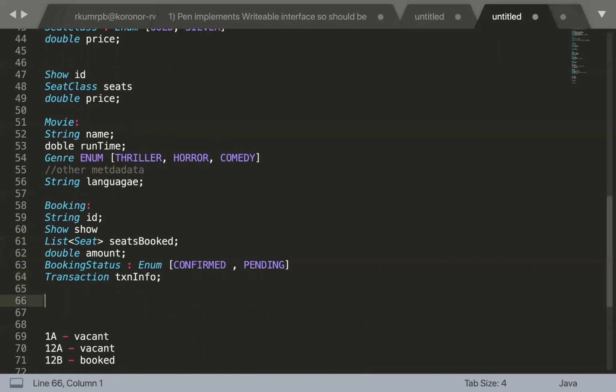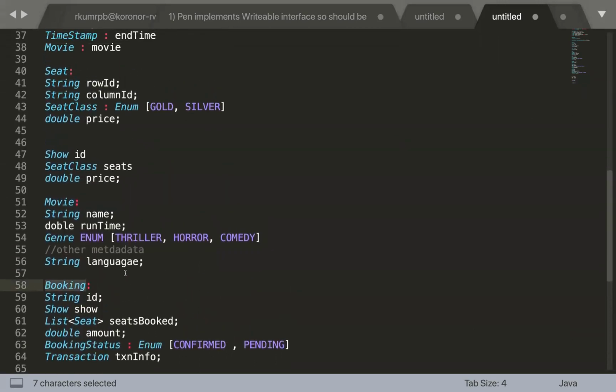And then the transaction is going to have multiple attributes like the transaction reference ID, payment ID, and for which method the payment was invoked, which is exactly part of the booking, right? Now, this booking is going to have some initiation time. Based upon that payment method and the initiation time, we can figure out for how many seconds we need to block that seat. Let's suppose the initiation payment type is net banking, so we'll keep that timer at, let's suppose, 5 minutes. If that is UPI, probably we can keep it to 1 minute, right? And based upon that timestamp, we can unblock the seat.